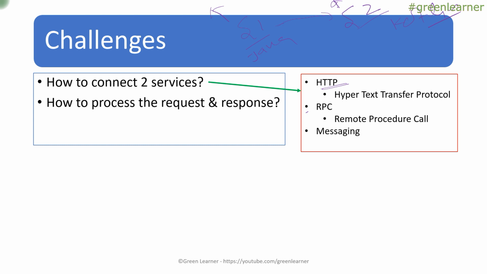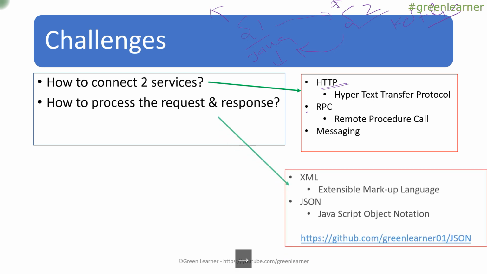So it is going to request something. S2 has to understand what S1 is requesting. When it has understood what S1 is requesting, it will process that request and subsequently respond. And now S1 has to understand what S2 has responded with and proceed further accordingly. So how do we process the request and response?